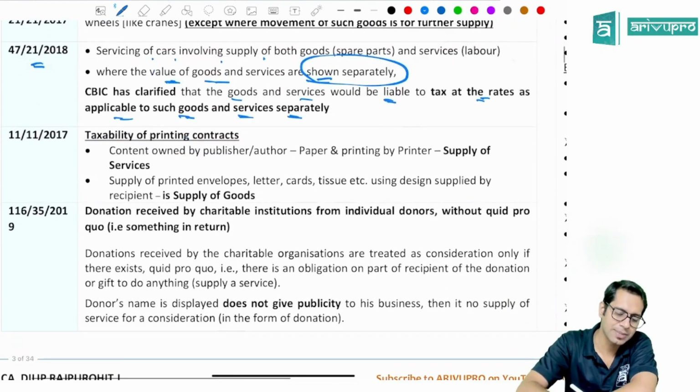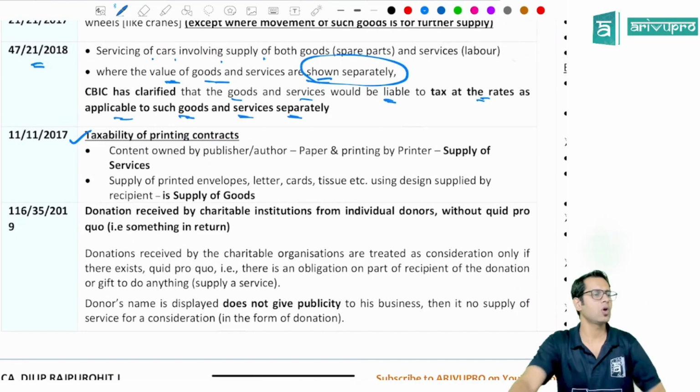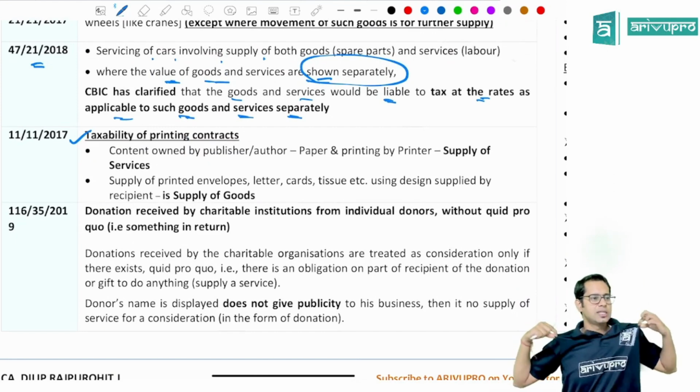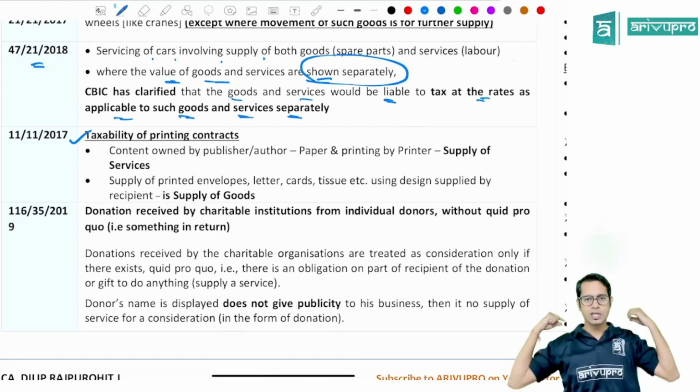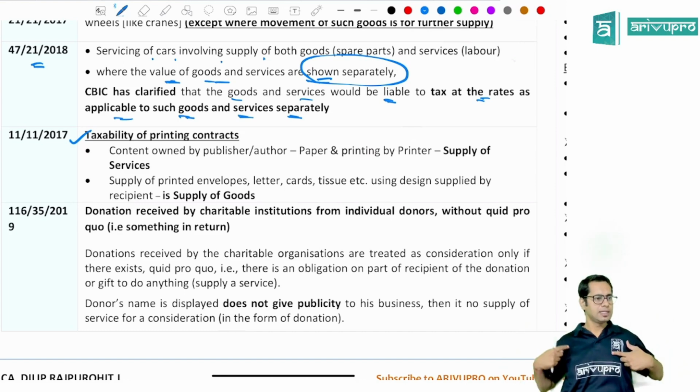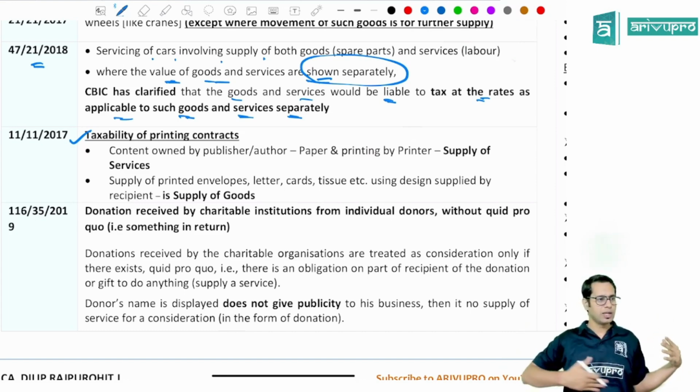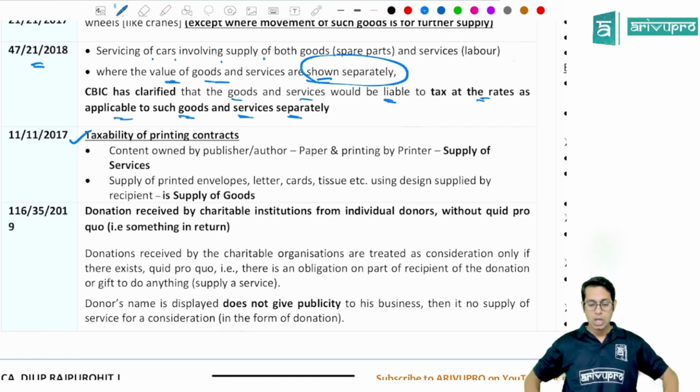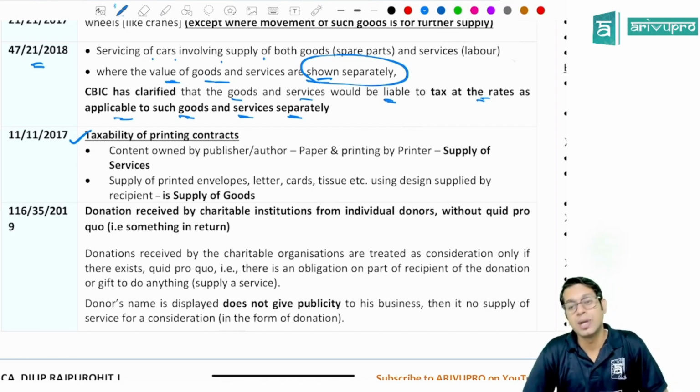Then, taxability of printing contracts. A lot of printing contracts happen. For example, our t-shirt, if you can see, is also printed. There is this logo which they have printed over here. So in this case, what happens, sir? This is a type of printing contract.